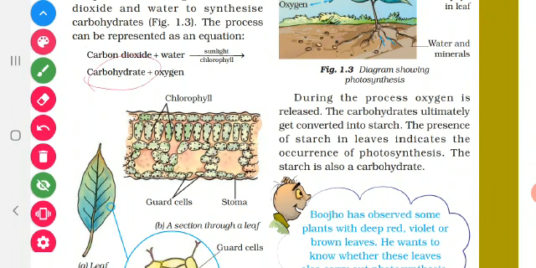So this carbohydrate will be converted into starch. Then oxygen is the byproduct released. This oxygen is used by animals and human beings to respire. Without oxygen we cannot live. Okay, then see this diagram.